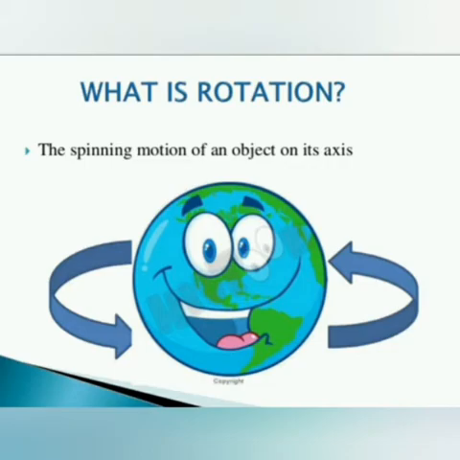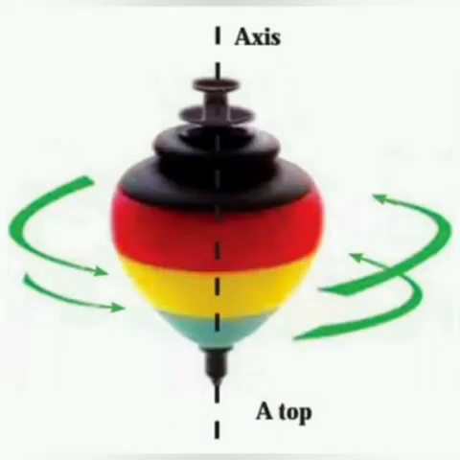Students, have you ever played with top? Do you know how the top moves? Yes, the top turns around itself, and any object that turns about itself actually turns around a certain imaginary line. The turning or spinning motion of an object around itself is called rotation, and the imaginary line around which it rotates is called the axis of its rotation.